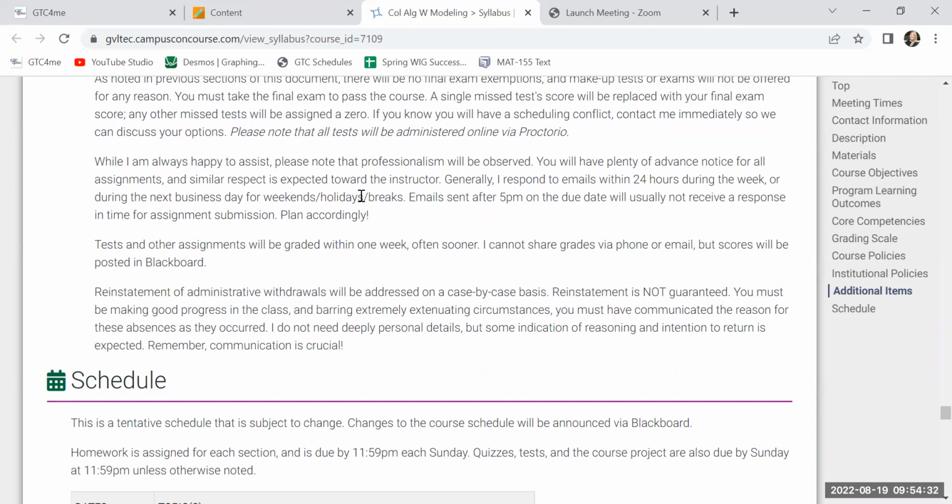That's fine. I'm not going to respond at 2 in the morning unless I'm up feeding the baby and bored out of my mind or something. I'm not going to respond at that hour. Even if it's a due date and you send me an email at 7 o'clock, that does not constitute an extension. And I usually won't get back to you in time. If you have a Sunday due date and you waited until Sunday to ask, that's a roll of the dice as to if I get back to you or not.